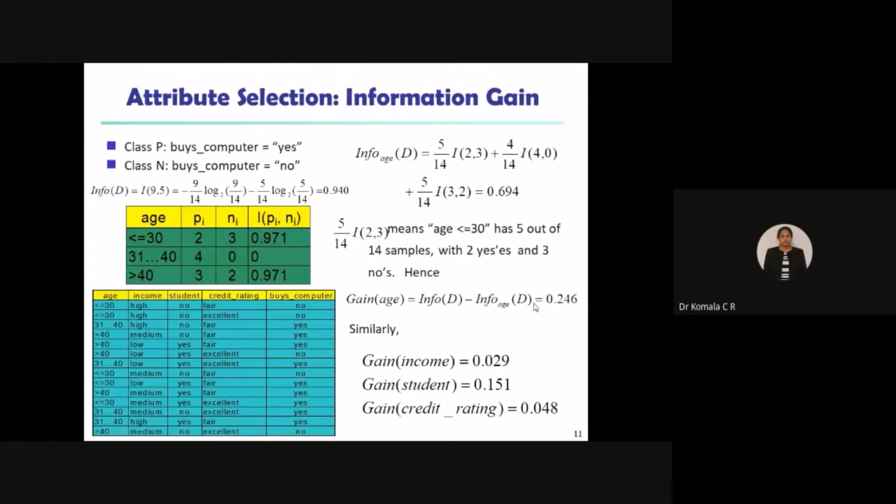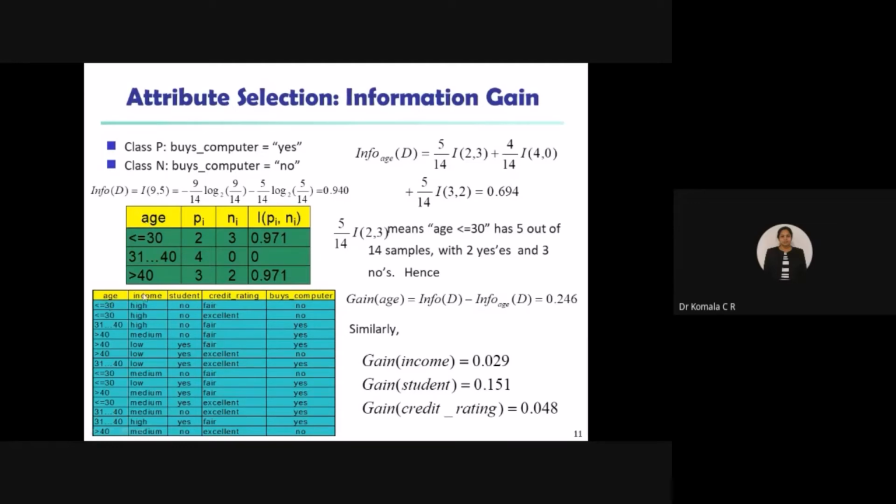So Info of D. Once you know how to evaluate with respect to one of the parameters, on the number of customers who will buy the computer, later we can also find the gain of income, then gain of student, then gain of credit rating. So to find the gain of age, what is the first step to be done here? First, let us complete this table with respect to the analysis of age and the number of customers who buy the computer. Fine. So what are the things I am supposed to consider here? Attributes. I've taken the attribute as age. Fine. So we are going to evaluate the gain of age now with respect to attribute 1.